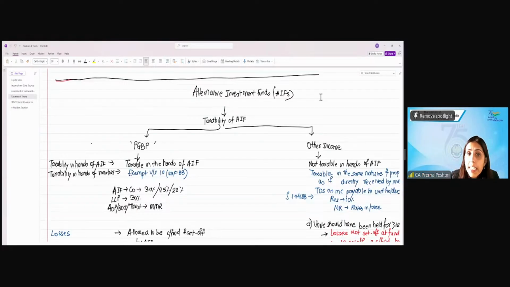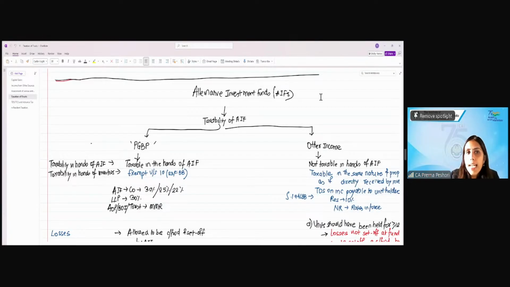They are basically incorporated in the form of trust or company or LLP, and they are granted the registration certificate from the SEBI, right? And they invest in different asset classes. So we have category 1 and category 2 AIFs which are present. These are the fund managers, the investment funds, right?